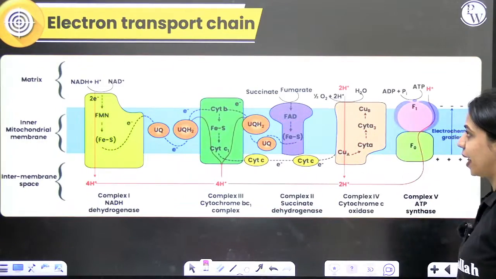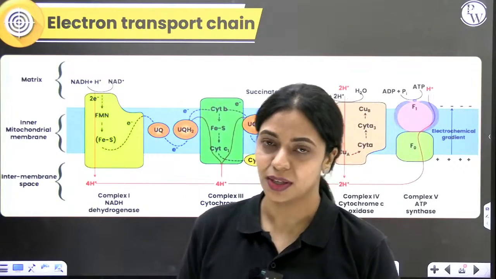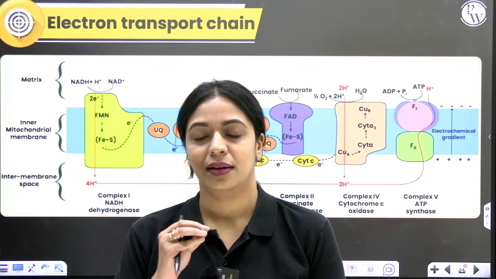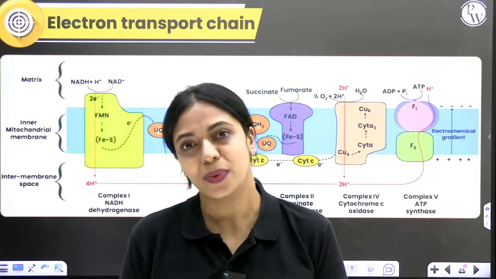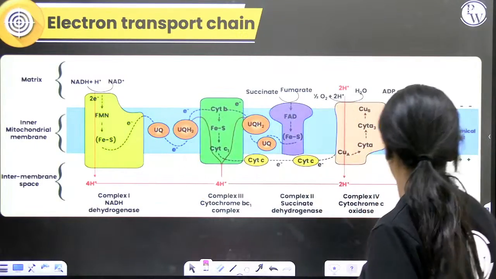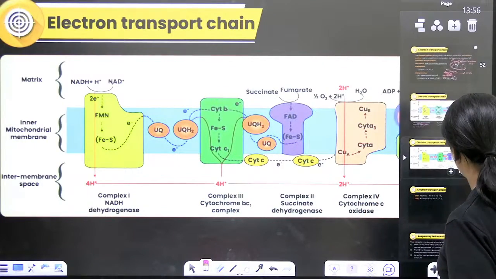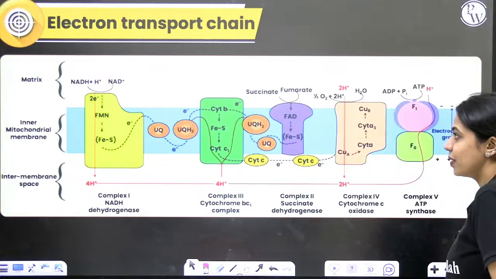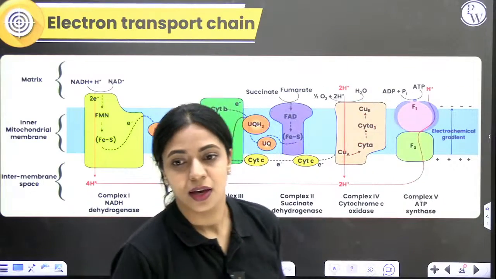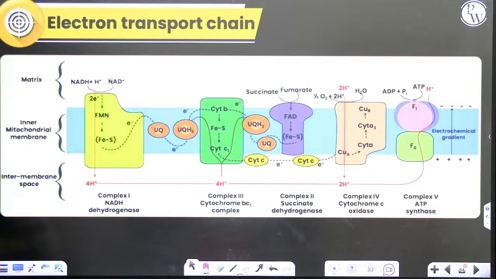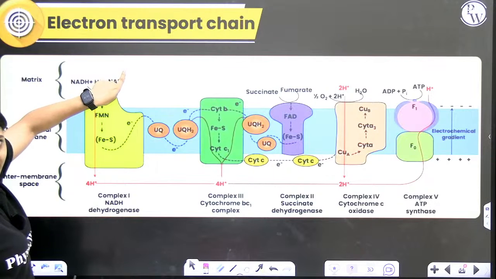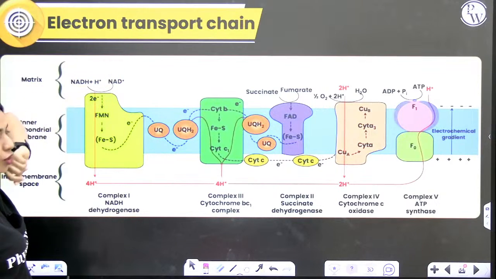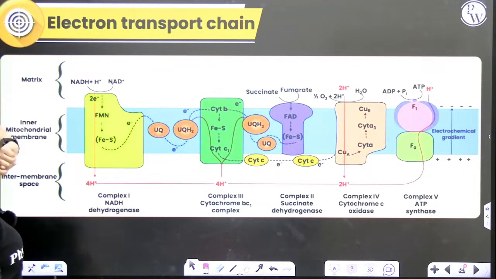Okay. So right now, first let's learn about how NADH will generate ATP. Next, we'll focus on FADH2. Let me first duplicate this once. So first we'll focus on the route NADH takes. Where is NADH present? NADH is present in the matrix, so it's present on the matrix side. This NADH in the matrix will become oxidized and donate the electron to the first complex.